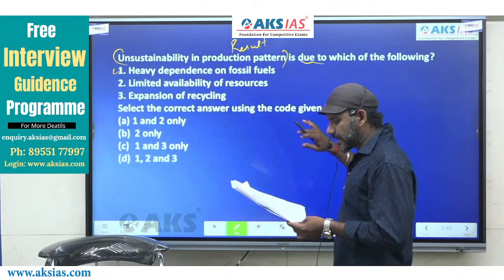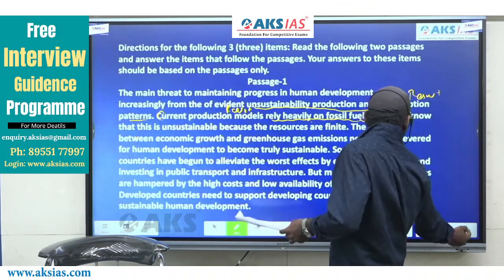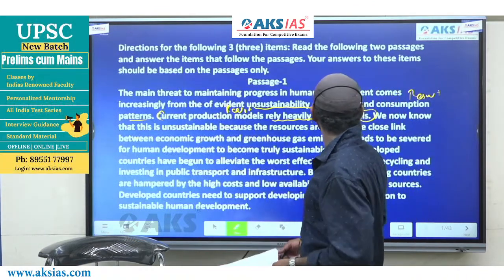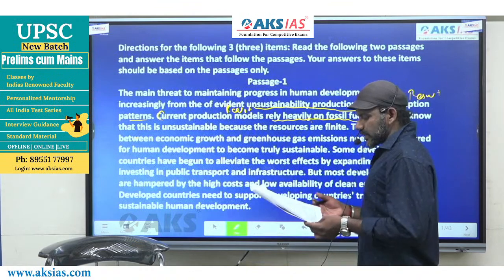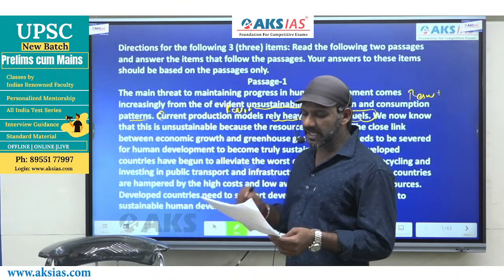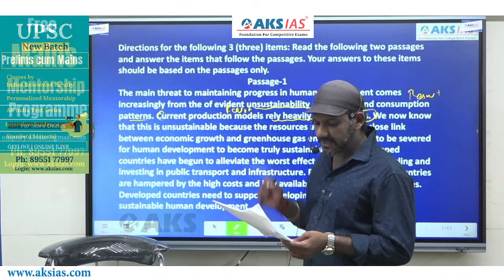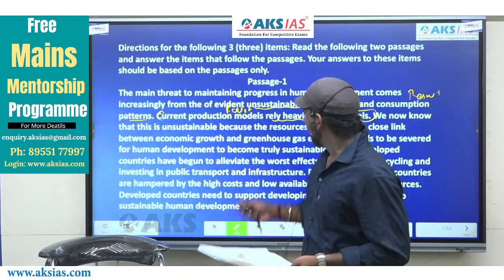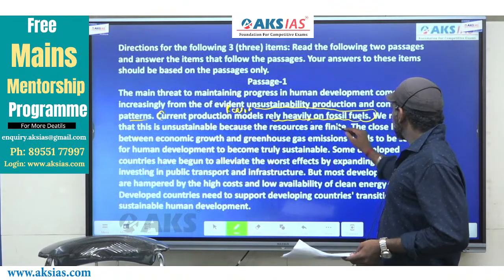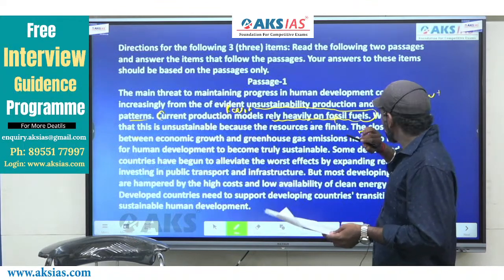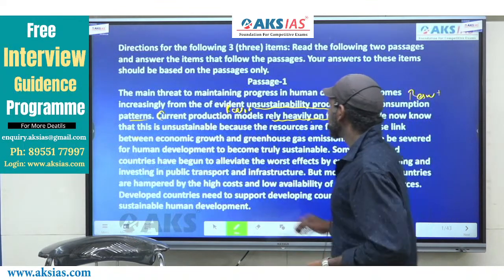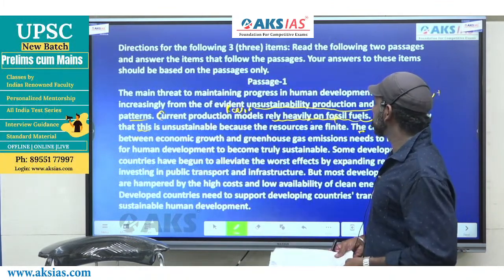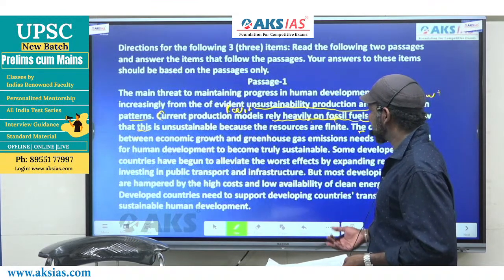Limited resource availability. I'll read statement 2 once again. Limited availability of resources. Come to the same part of the passage. Now, it says, current production models rely heavily on fossil fuels. We now know that this is unsustainable because the resources are finite. Now, I say, this statement is related to this one because we have a pronoun in this statement.